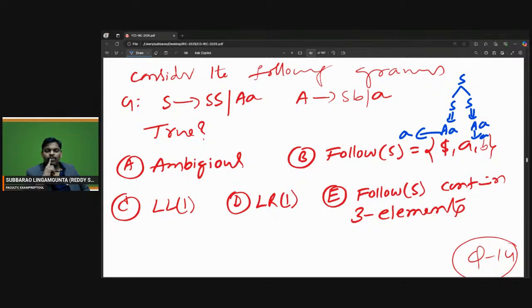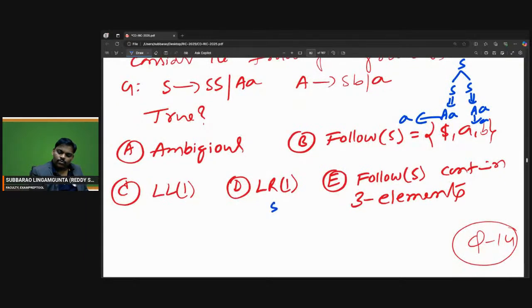Now the interesting story. I want 6 A's. S goes to SS. I can replace this S by SS, or I can replace this S by SS. I have two choices. One way is S goes to SS, this S replaced by SS. Every time S replaced by AA.